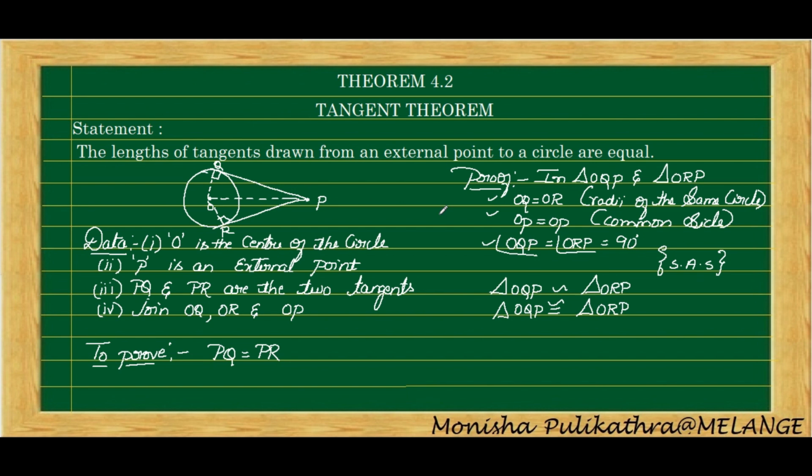Then if two triangles are congruent, all the sides are equal. Congruent means all the sides are equal to each other. If two triangles are congruent, then this tangent PQ is equal to PR. So this is the thing we needed to prove here: PQ is equal to PR. So hence proved. I hope you understood this. This is a very important and easier theorem in your 10th section.